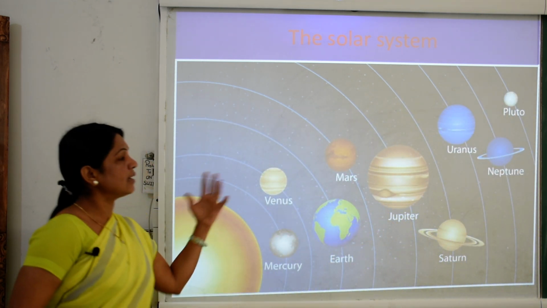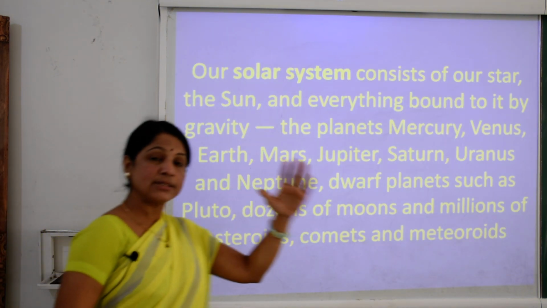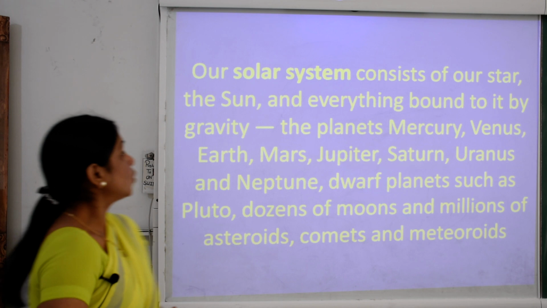So, with the sun and the planets, we see the solar system and how they make it.